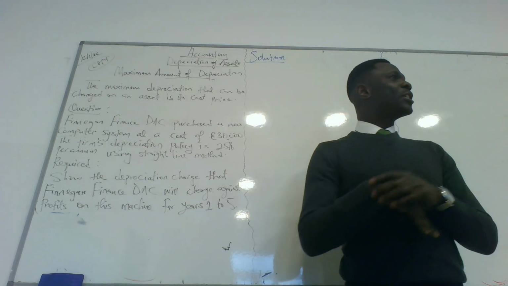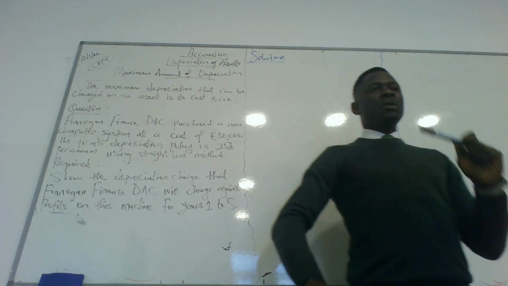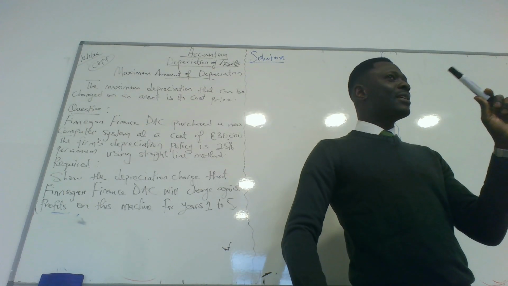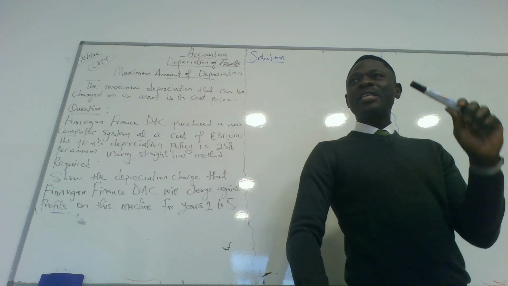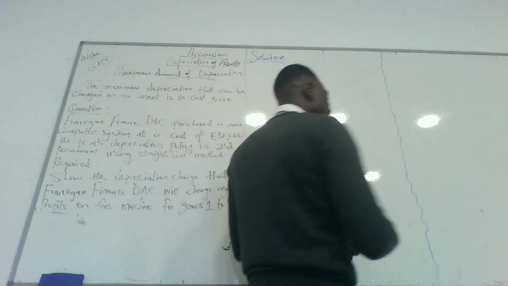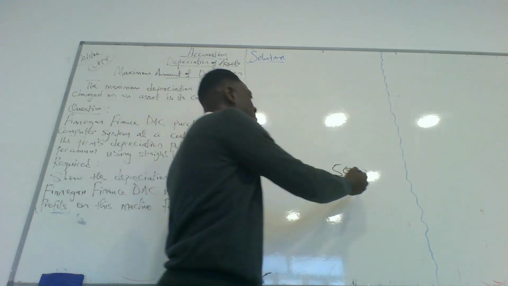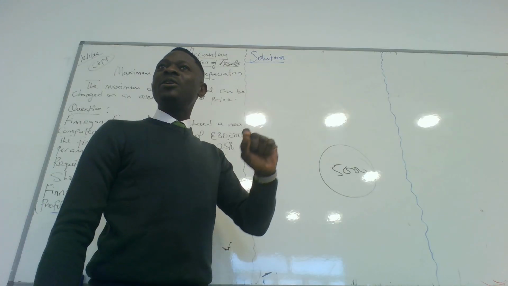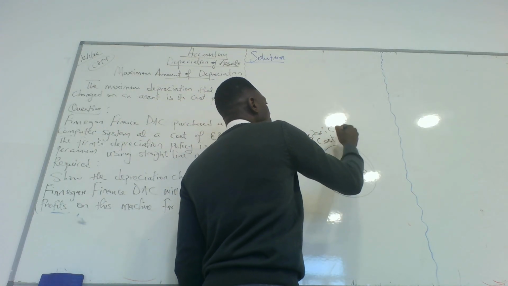We continue with depreciation of assets. Today we're going into the maximum amount of depreciation. When we talk about the maximum amount of depreciation, we're simply talking about the highest amount we can charge on an asset. And the highest amount we can charge on an asset is the cost price of that asset. So if you have purchased an asset for 5,000, the highest amount you can charge on depreciation is still 5,000. You can't charge more than that. So the highest amount of money you can charge on the asset is the historic cost of that asset.